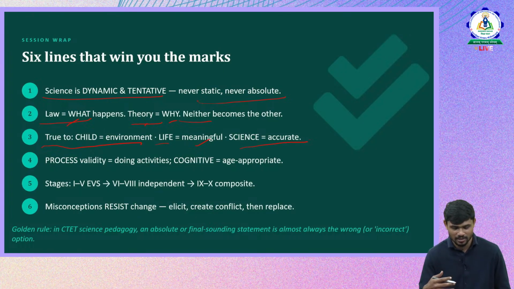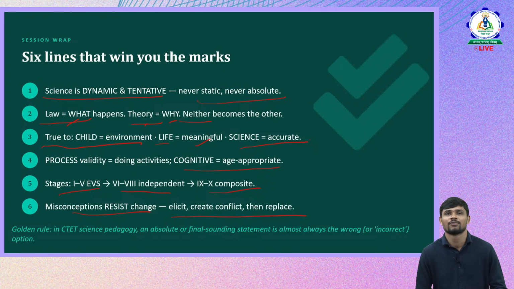So process validity is talking about doing activities, emphasizing more on activities. Cognitive is age appropriate. So these stages we just discussed. And misconceptions resist change, so elicit conflict, then change. This is regarding misconceptions. Not much focused in CTET papers, but there are questions regarding misconceptions also. But yes, with respect to this concept, be careful with these kinds of statements, and how you should answer we discussed right now. I hope you are clear with it, and we'll end the session now. Thank you so much.